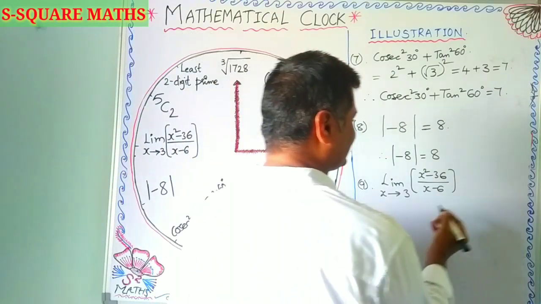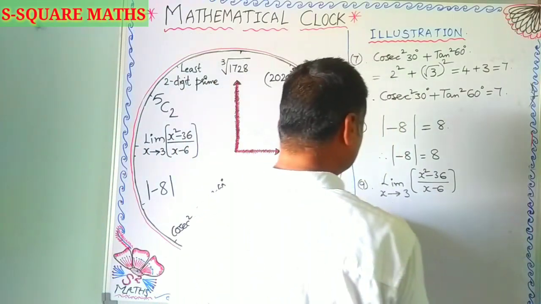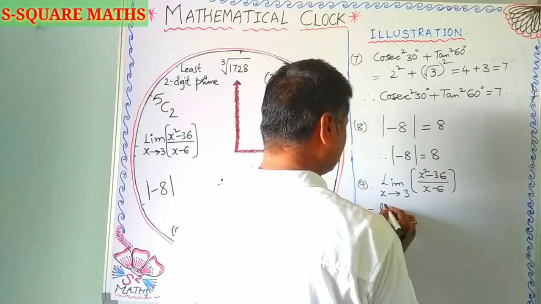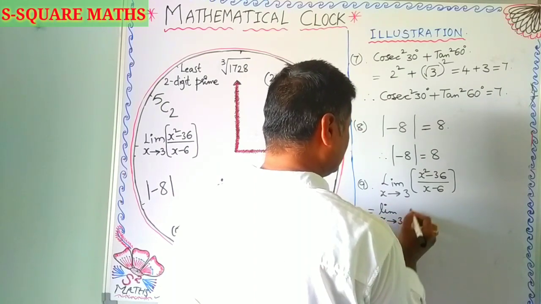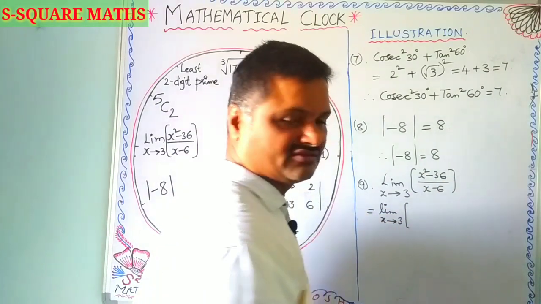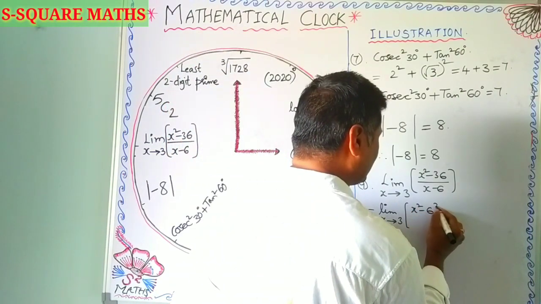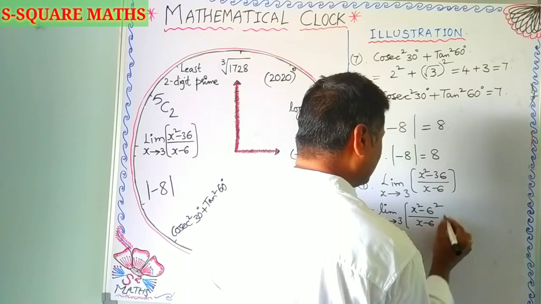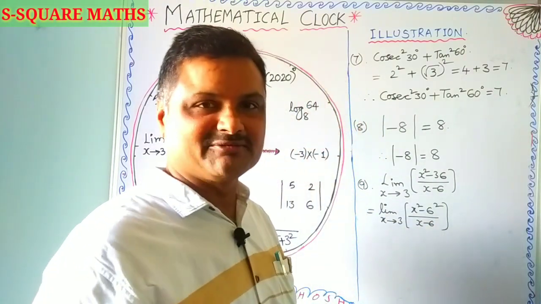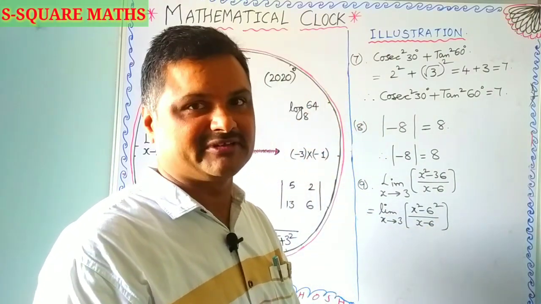So I can write it now as the limit as x tends to 3. This is in the form of x square minus 6 square by x minus 6, nothing but a square minus b square by a minus b.